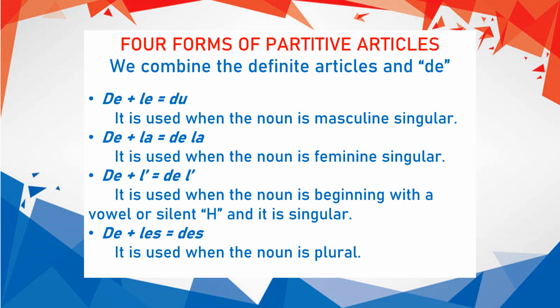De plus la changes into de la, which is used when the noun is feminine singular. The third combination here, de plus l'apostrophe, is used when the noun begins with a vowel or a silent H and is singular. Now the last combination here, de plus les, becomes des, and this one is used when the noun is in the plural form. So if the noun is in the plural form, we directly have to use the combination des, if at all in the sentence we need to use the partitive articles.